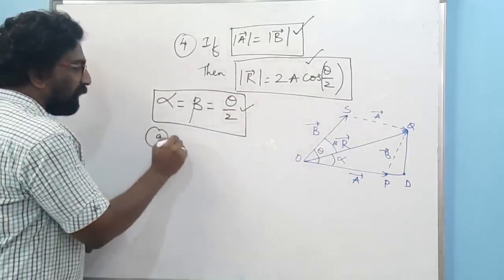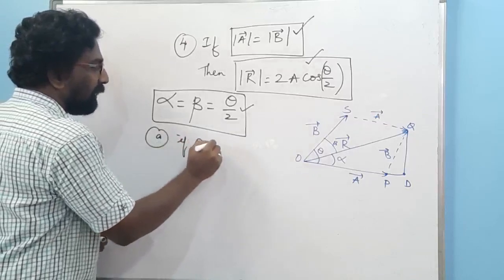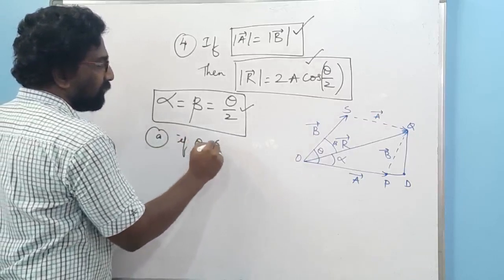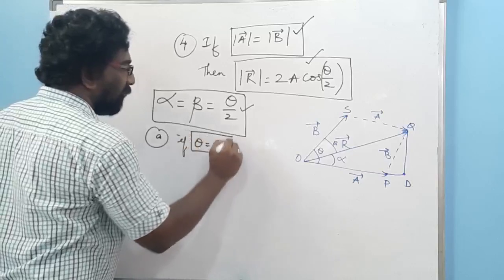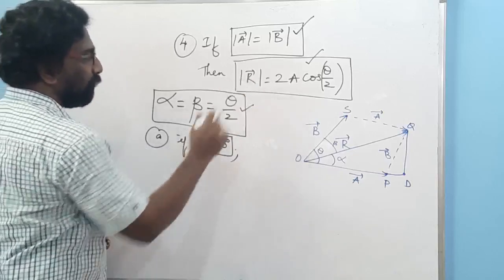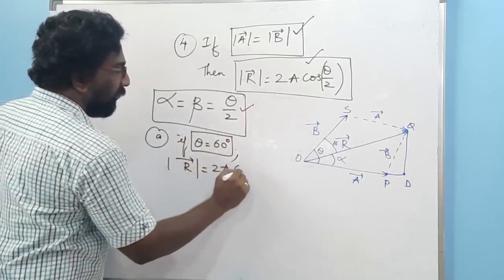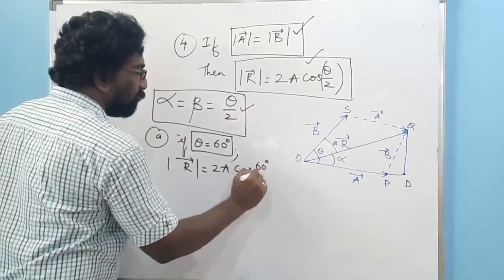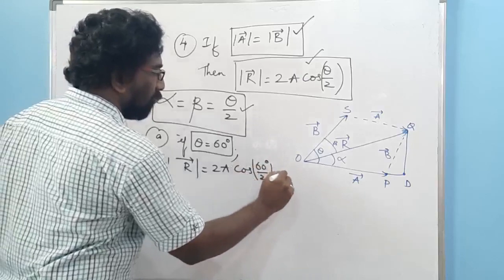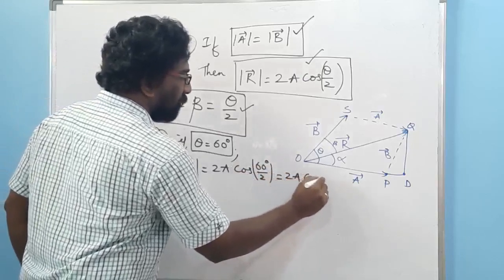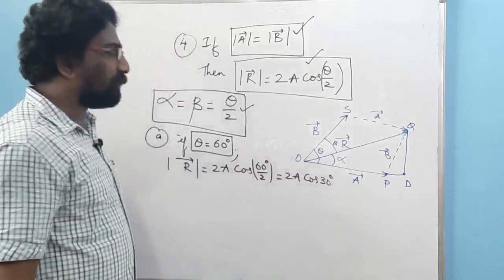First one, if theta equal to 60 degrees, what happens to vector r? Vector r equal to 2 times of a cos of 60 degrees by 2, that is equal to 2 times of a cos of 30 degrees.